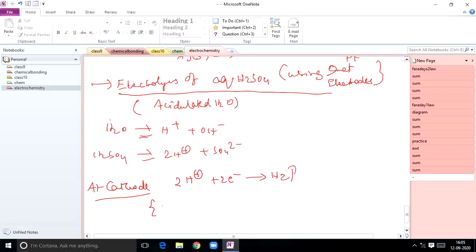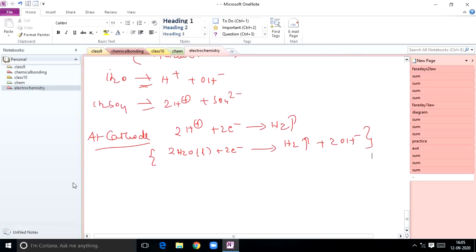Exact equation if you want to write at cathode: water plus 2 electrons gives rise to H2 gas plus 2OH-. This is the exact representation. Shortcut, hydrogen gas is liberated at cathode.